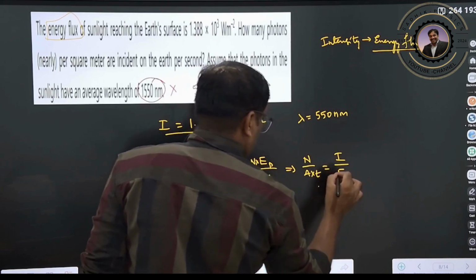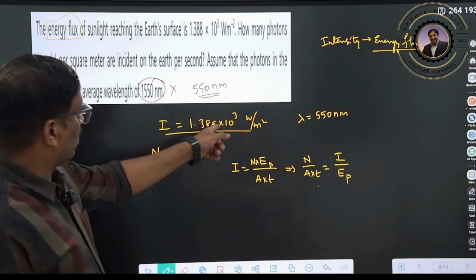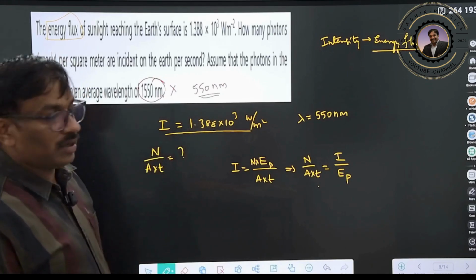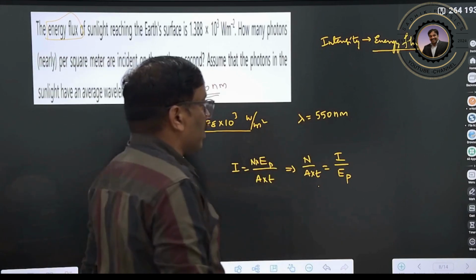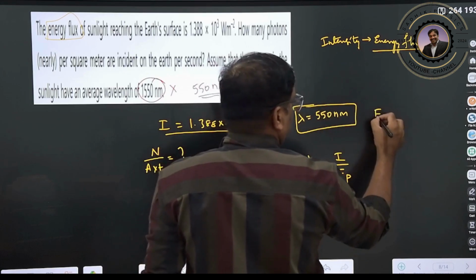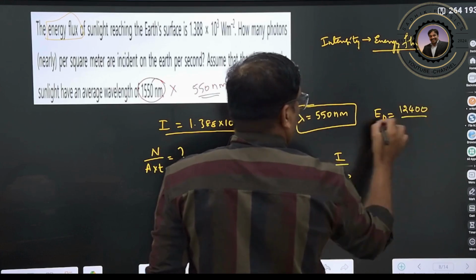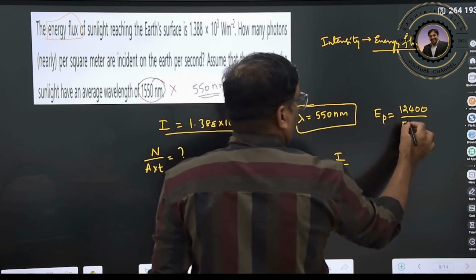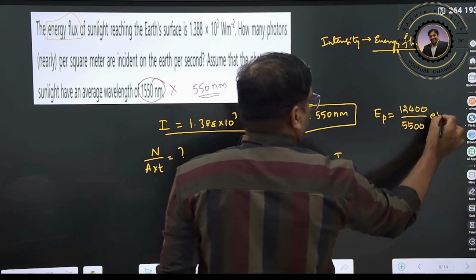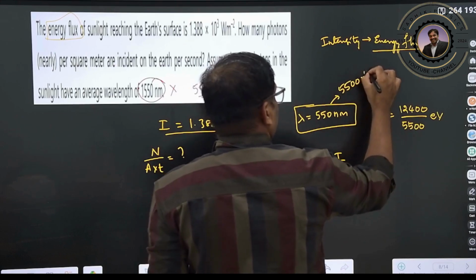Intensity I already know directly, 10 to the power of 3, that means 1388. So the wavelength of the photon is given, and we want to calculate the energy of the photon. What is the energy of the photon? 12400 divided by 5500, since 550 nanometer means 5500 angstroms, in electron volt.